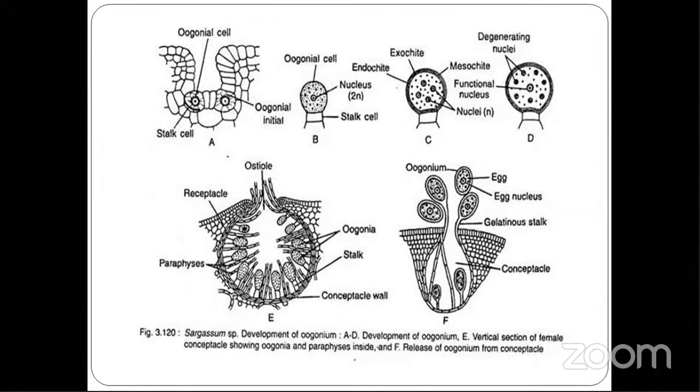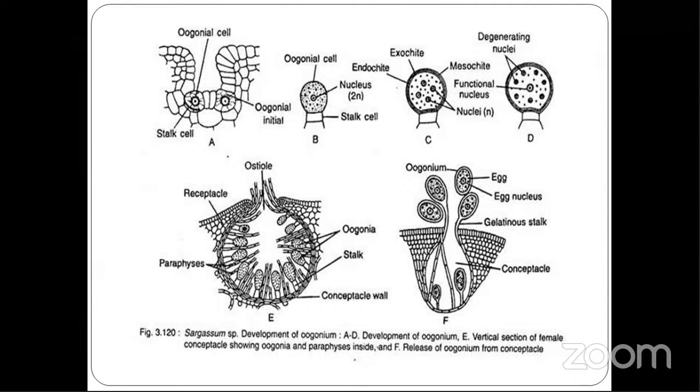So what happens? Understand. Now, there is a diploid nucleus in the oogonium. First, it divides meiotically, and then it divides mitotically. So then a total of 8 haploid daughter nuclei are formed. Out of these 8, 7 degenerate, that means they become functionless, and only 1 becomes mature. And the one that becomes mature turns into the ovum or egg.